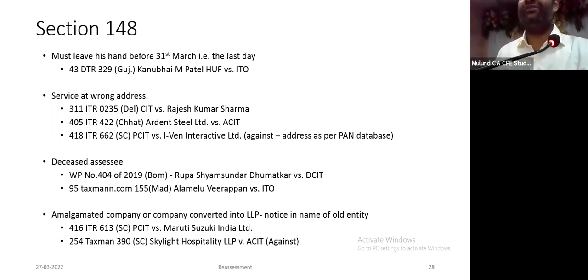There is a very recent Allahabad High Court judgment. It was digitally signed on 31st of March, and in the signature you come to know when it has been signed, but it was received by the assessee on 8th of April by way of email. The court says merely signing does not mean it has been issued. It has to leave his hands. Now their counter argument is, we uploaded it on the portal on 31st March.